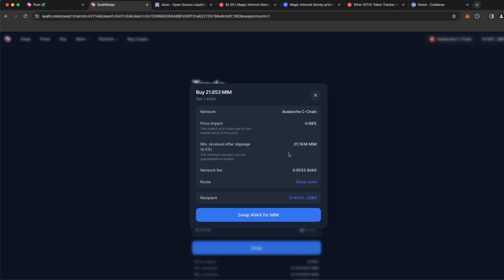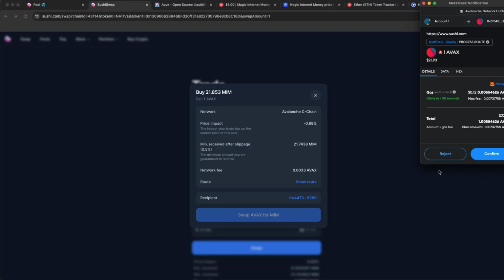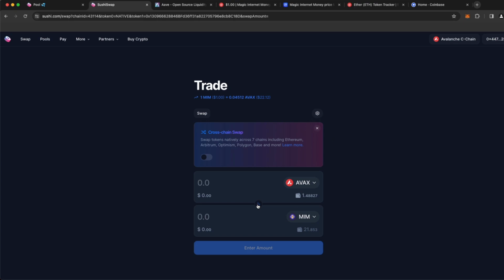So I'll go ahead and swap this, and this will have a price impact because we have to pay our network fees and the fees to the liquidity pool. But after we swap these, we'll have some MIM. So basically the action that we just took is what we're eventually going to benefit from. Every time somebody does something like that, where they swap their AVAX to MIM or the other way around, we're actually going to earn the fees. So we just paid a fee, but now we're going to become the fee owners. So this is the action that people will do that is basically going to pay us.